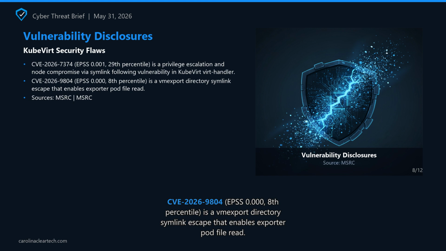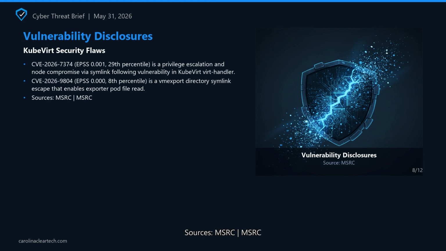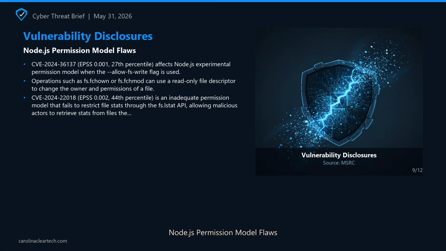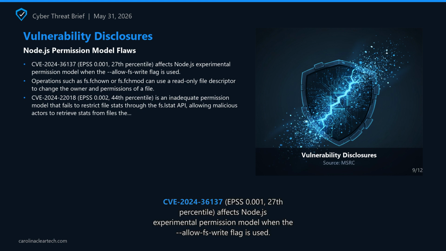KubeVirt security flaws: CVE-2026-7374, EPSS 0.1, 29th percentile, is a privilege escalation and node compromise via a symlink following vulnerability in KubeVirt virt-handler. CVE-2026-9804, EPSS 0.0, 8th percentile, is a Velero export directory symlink escape that enables exporter pod file read. Sources: MSRC.